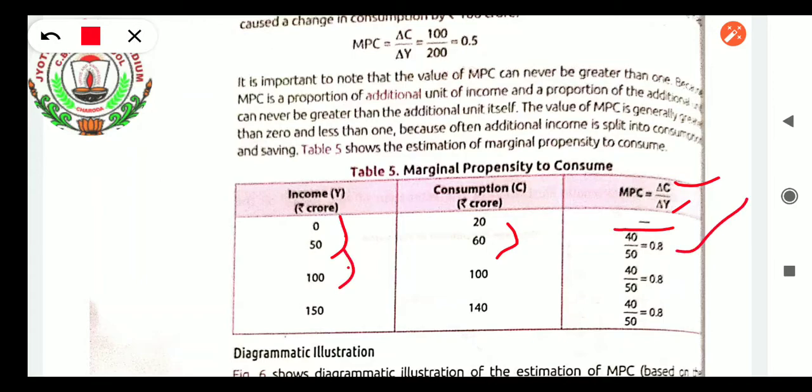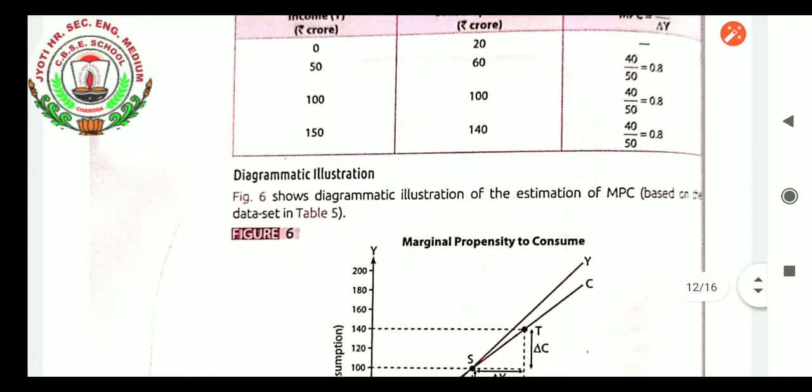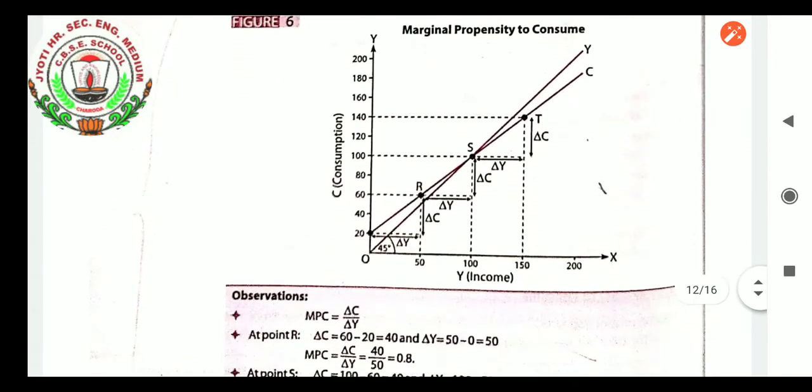150, how much increase? 50 increase. Here 40 again increase, 40 divided by 50, again 0.8. Here how much increase? 40 has been increased. Here how much increase? 50. 40 divided by 50, 0.8. Okay, so this gets over. The diagrammatic illustration also gets over.